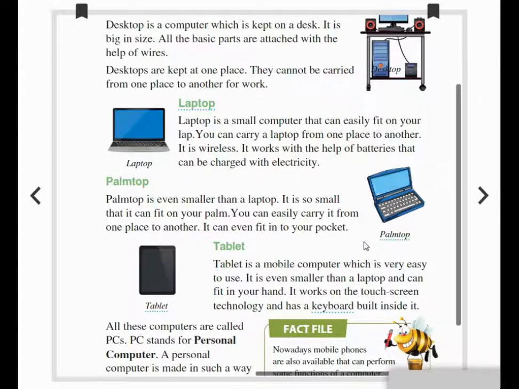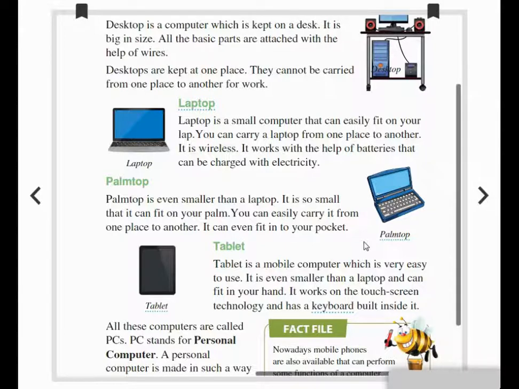Okay, yes. Next, let's see the next type of computer, that is palm top. In the name itself we can understand this computer will be like our palm. The size of this computer will be our palm size. This palm top is much smaller than a laptop. It is so small.